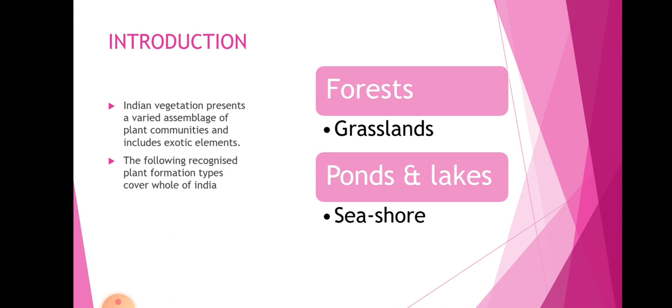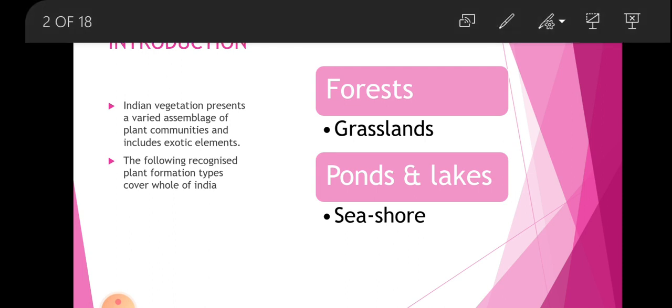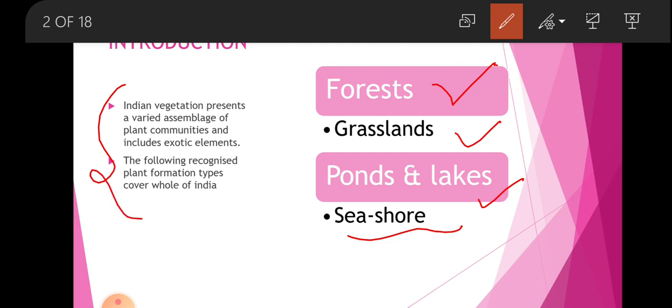In the introduction we see that the Indian vegetation presents a varied assemblage of plant communities and includes exotic elements. The following recognized plant formation types cover the whole of India: forest, grassland, ponds and lakes, and seashore. There are forests, grasslands, ponds and lakes, and seashore.